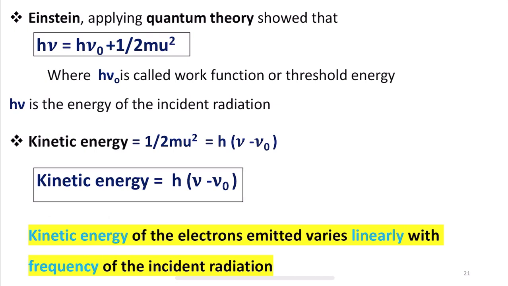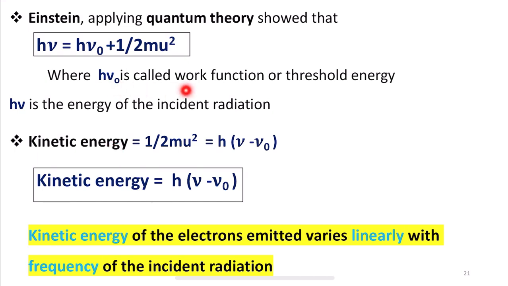The quantity h nu naught is called the work function or threshold energy. If h nu is the energy of the incident radiation, then Einstein, applying quantum theory, showed that h nu is equal to h nu naught plus half m u square. This half m u square is nothing but the kinetic energy.